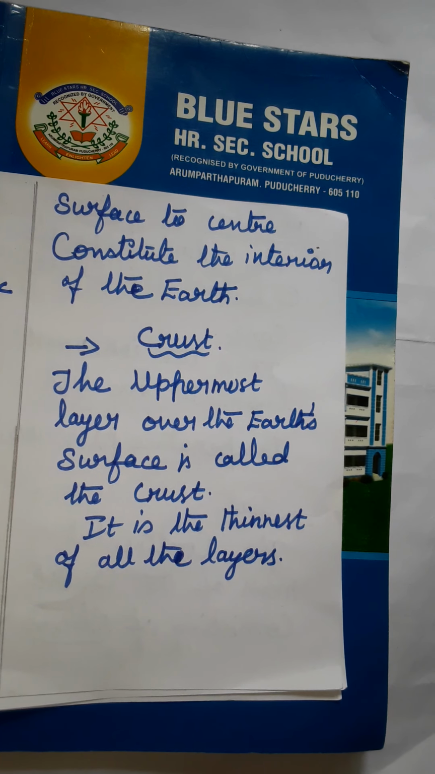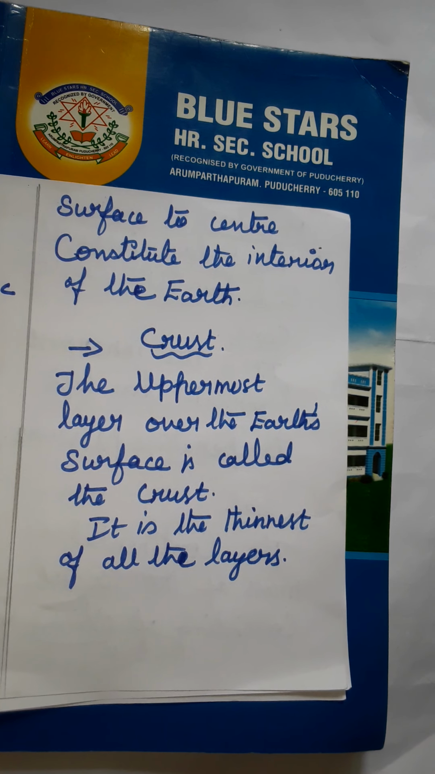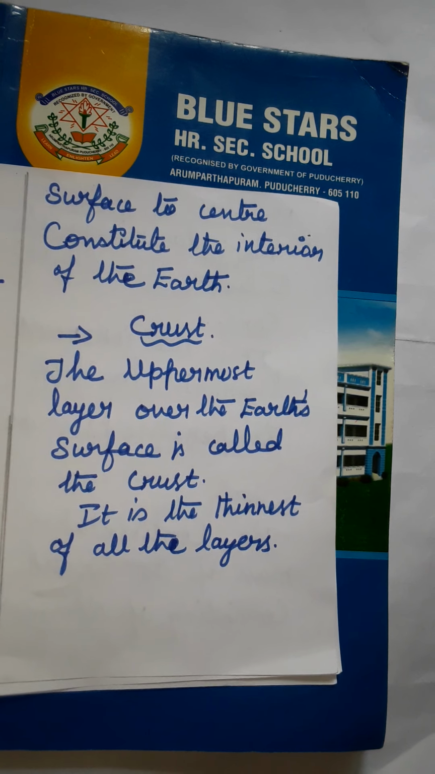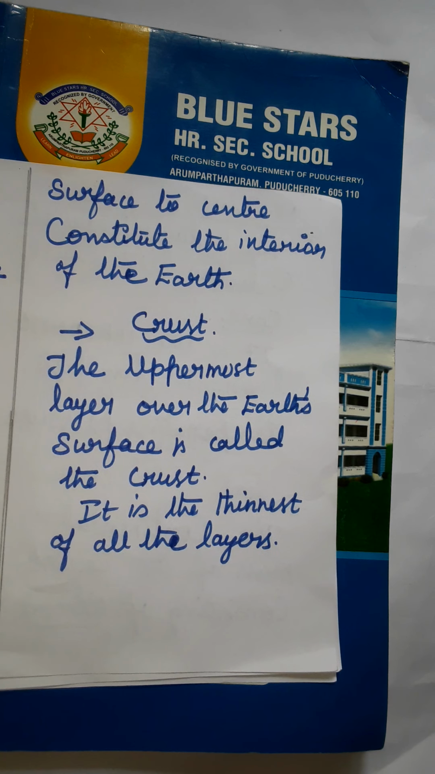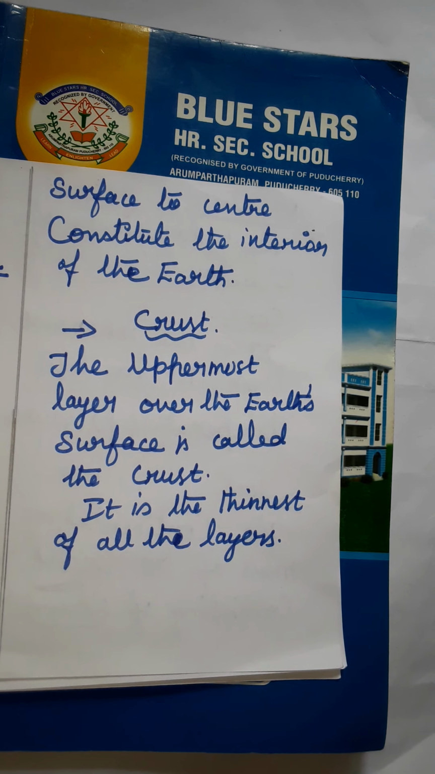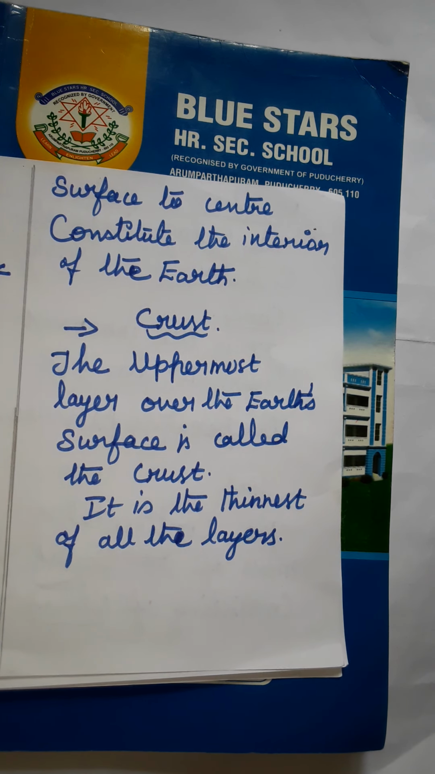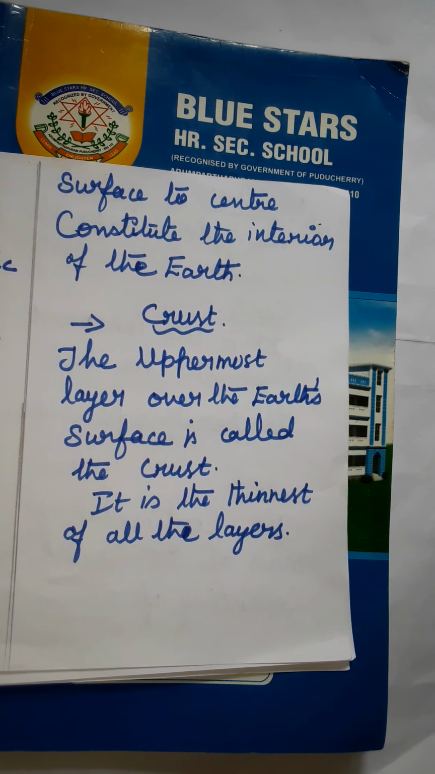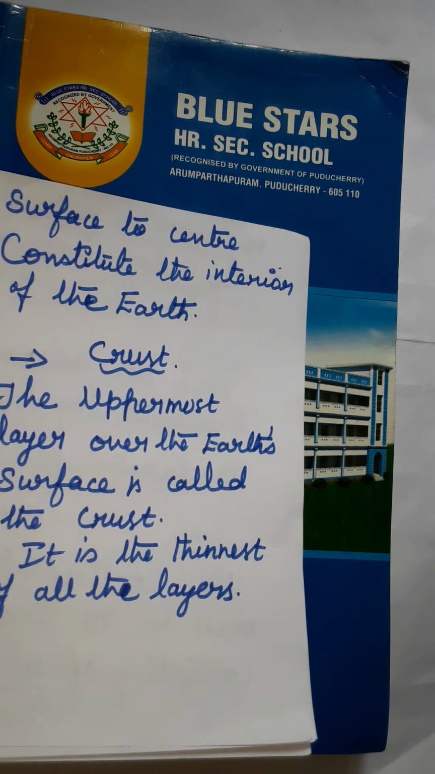What are they? Now we are going to see the parts of the earth, that means crust. The uppermost layer over the earth's surface is called the crust. It is the thinnest of all the layers.